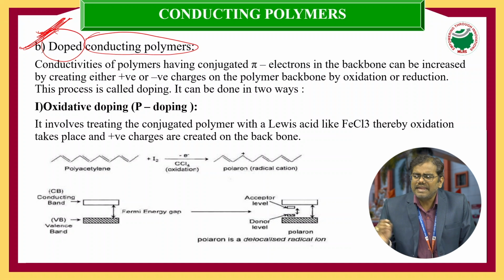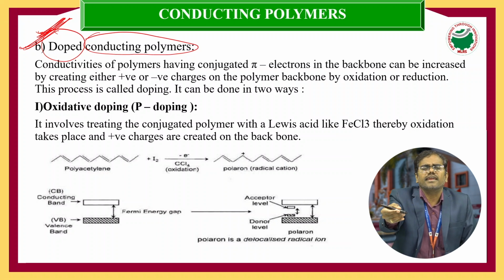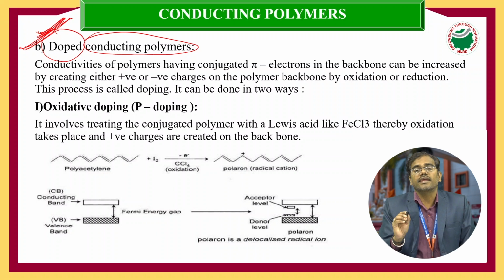Doping is nothing but adding impurities externally to the conducting polymers to enhance or increase their conductivity. This phenomenon is called doping, and such polymers we call doped conducting polymers.